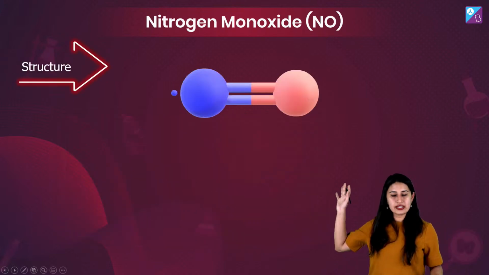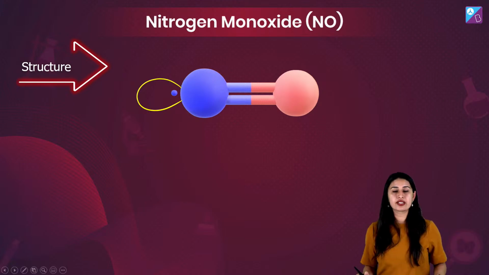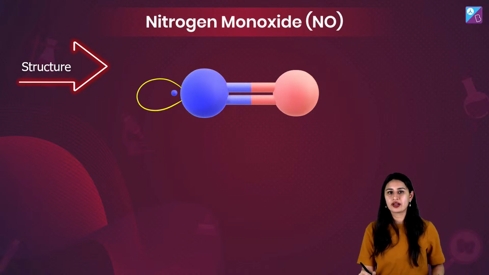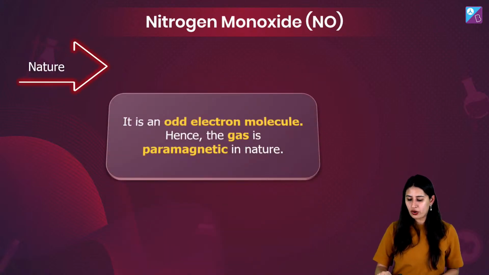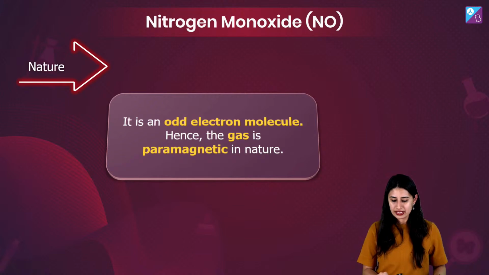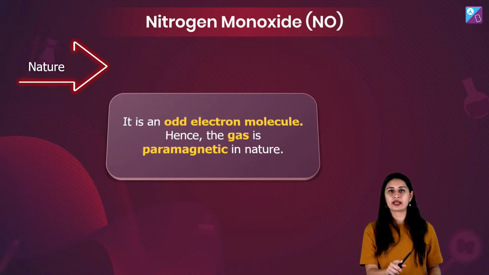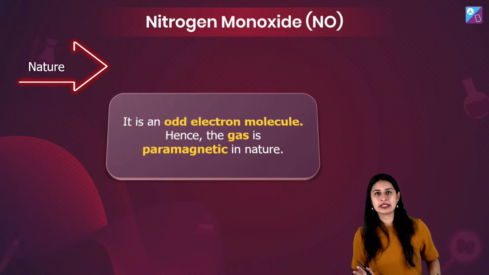Next one, look at this. You know it's a free radical. It's an odd electron species. It is an odd electron species yet colorless. So it's a colorless gas. Okay? Well, I'm talking about now the nature of it. It is an odd electron molecule. Hence, the gas is paramagnetic. It is paramagnetic. But color iska colorless hai.